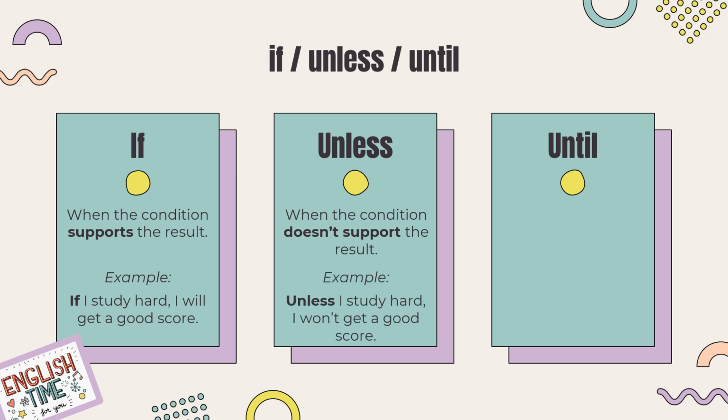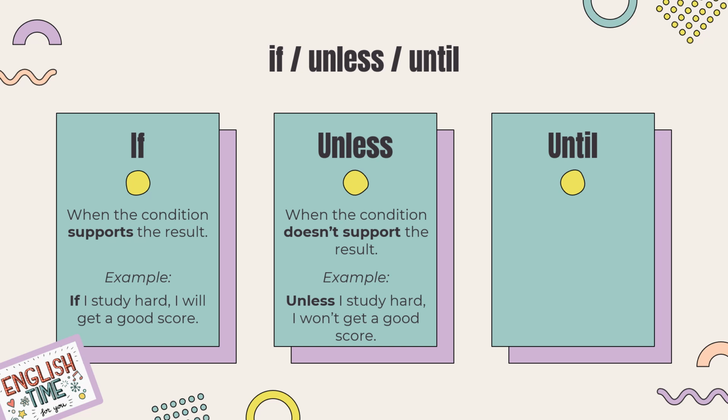Now, we use unless when the condition does not support the result. Example, unless I study hard, I won't get a good score. Really? You sure? That's why in this case we use unless, because the condition does not support the result. Yes, unless I study hard, I won't get a good score.